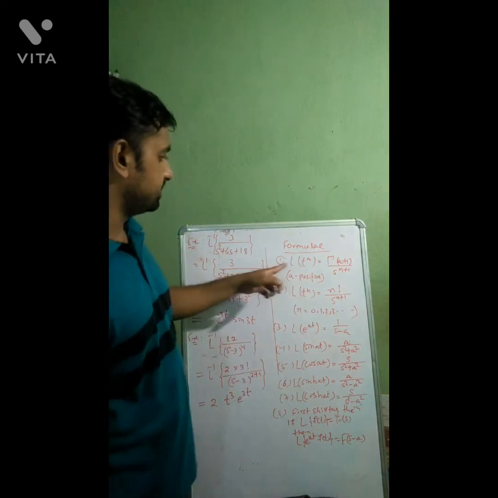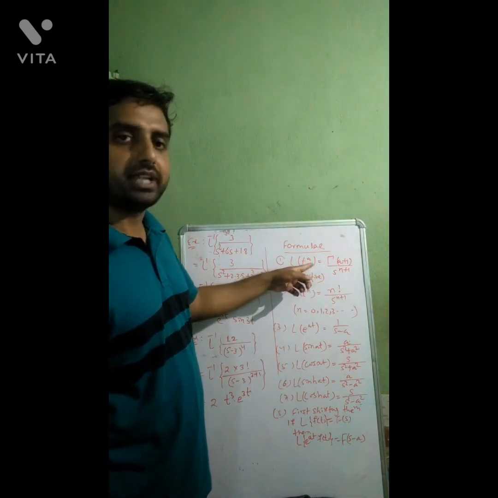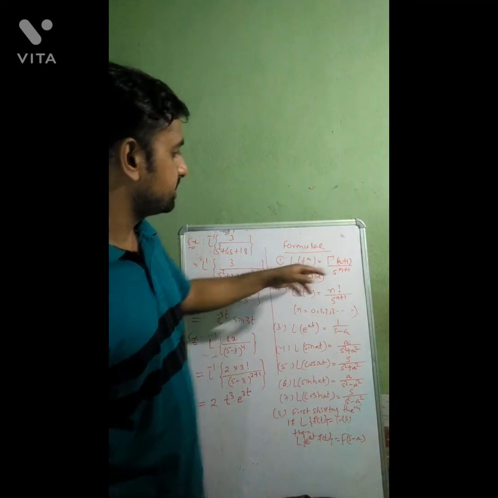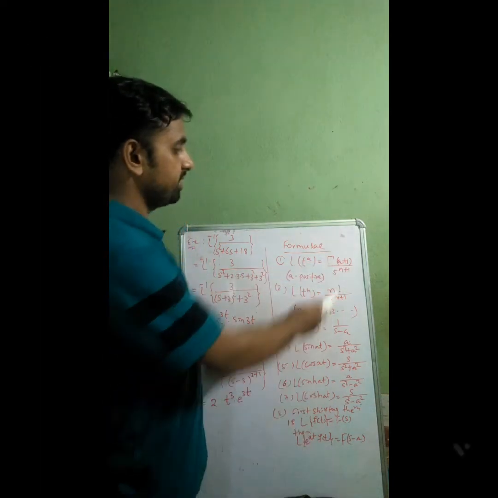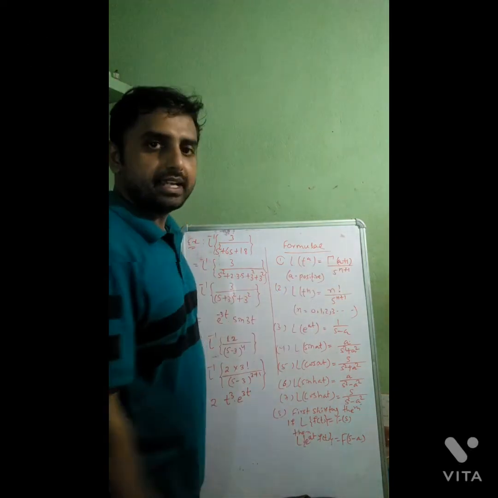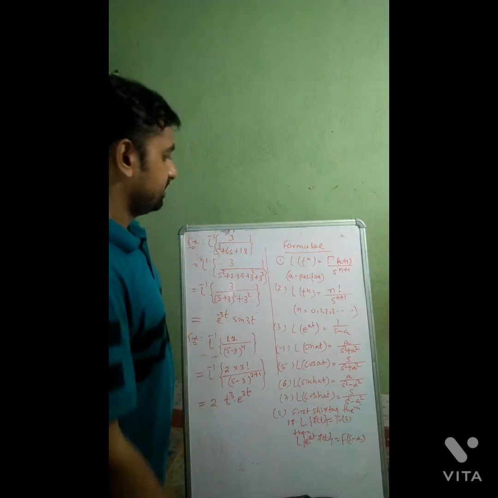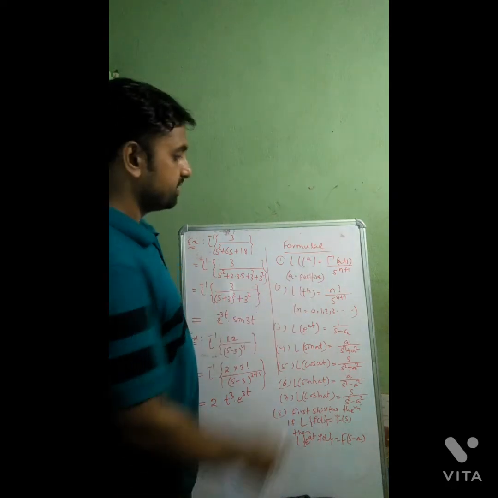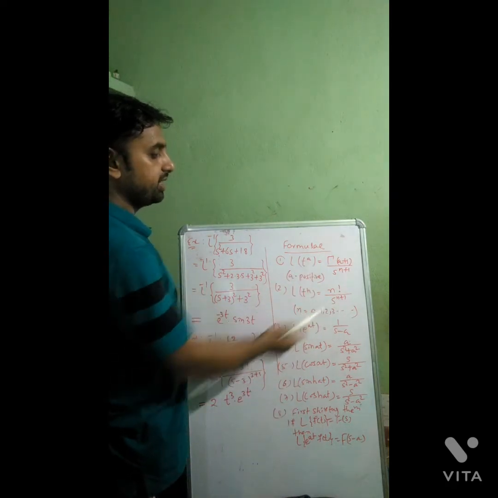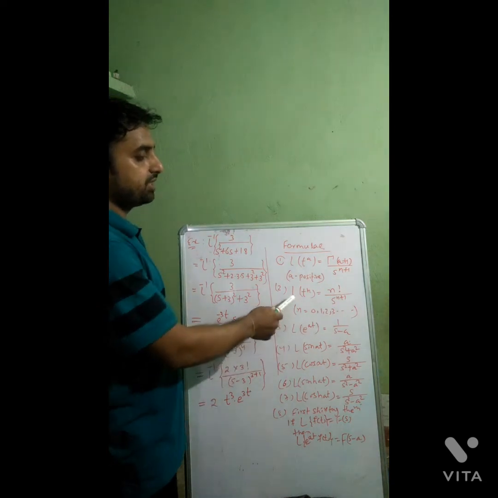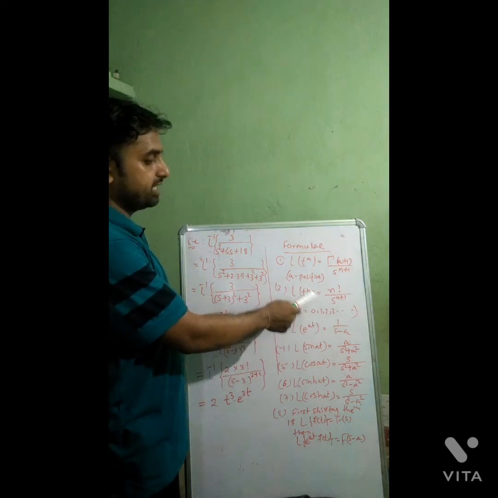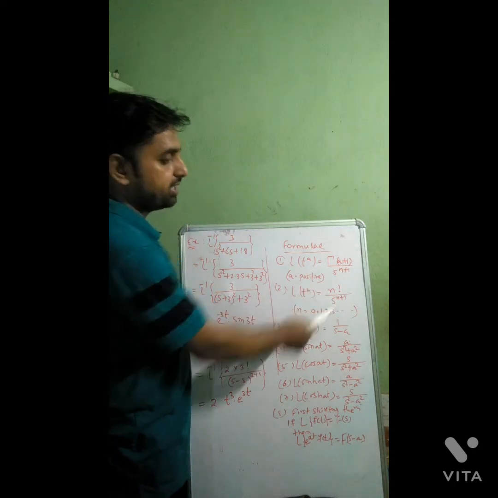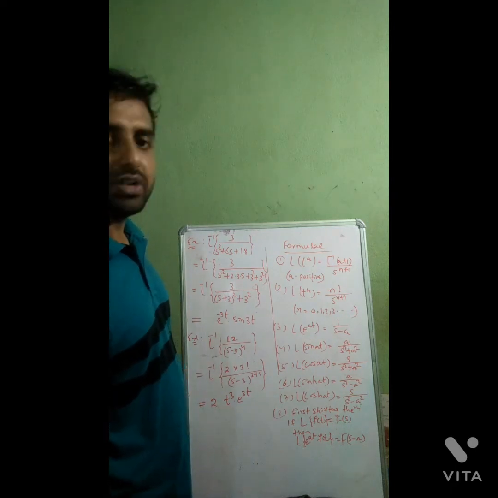So first is Laplace of t to the power a, when a is a positive number. Then it is gamma of a plus 1 divided by s to the power a plus 1. In the second formula, when a is a positive integer or 0, like 0, 1, 2, 3, then Laplace of t to the power n, suppose n is 0, 1, 2, 3, the value will be n factorial divided by s to the power n plus 1. Already we have derived this in the previous lecture.